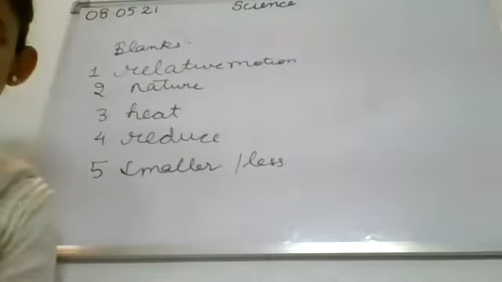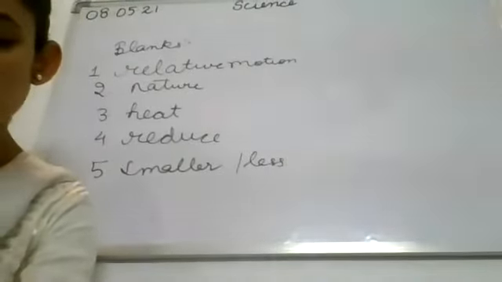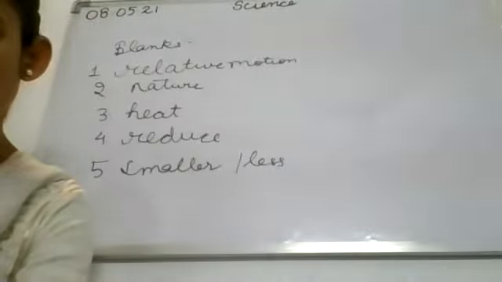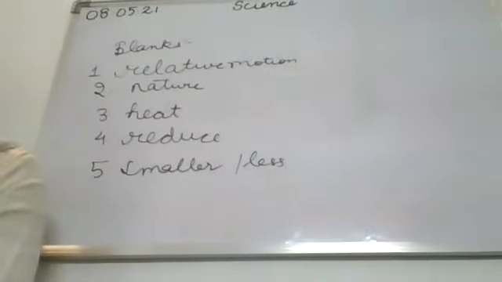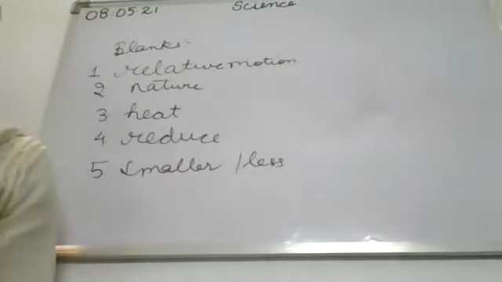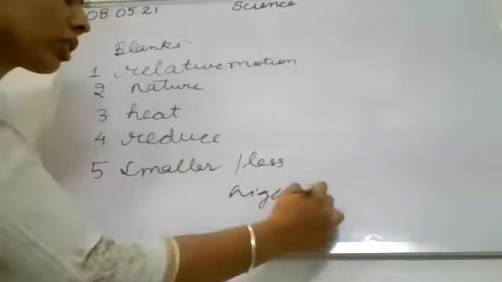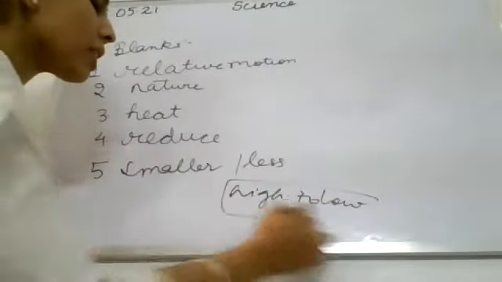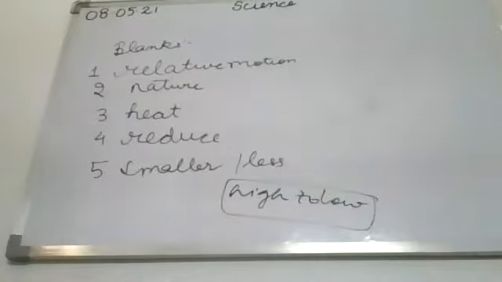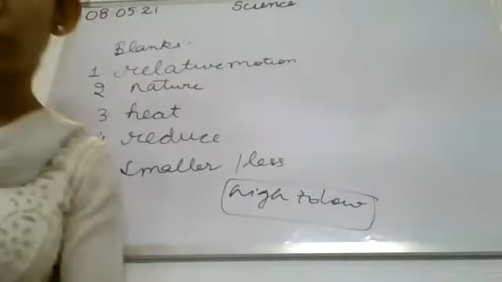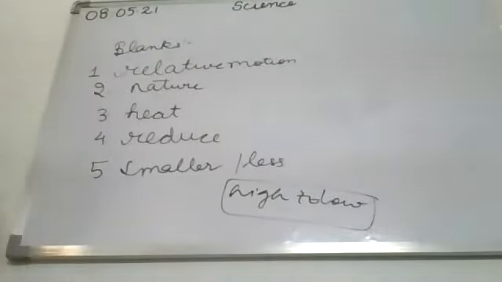Okay. So next is: 4 children were asked to arrange forces due to rolling, static, sliding, friction in decreasing order. Decreasing means from high to low. Just remember this thing. In decreasing order, their arrangements are given below. Choose the correct arrangement.